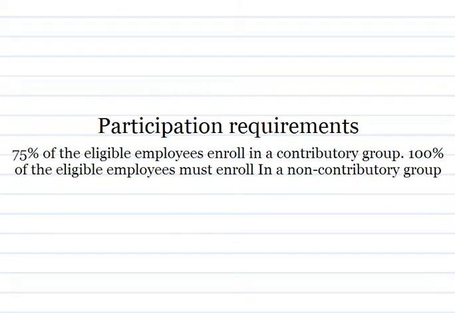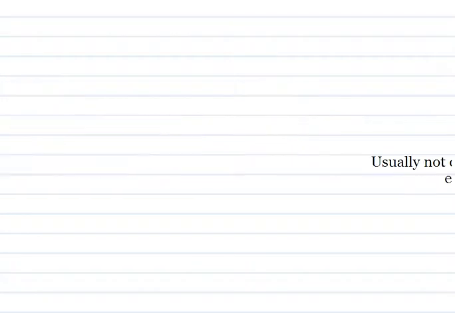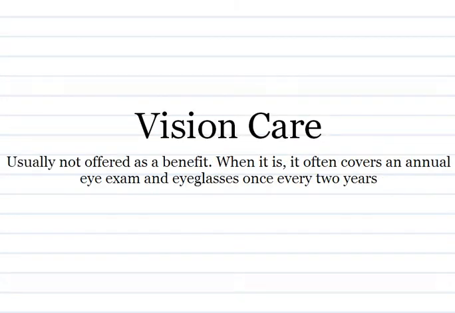Participation requirements: 75% of the eligible employees must enroll in a contributory group. 100% of the eligible employees must enroll in a non-contributory group. Vision care: usually not offered as a benefit. When it is, it often covers an annual eye exam and eyeglasses once every 2 years.